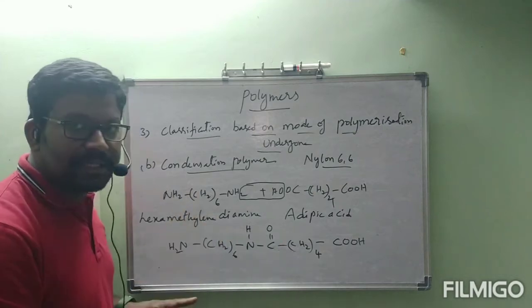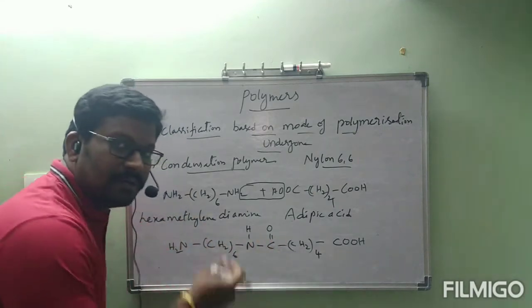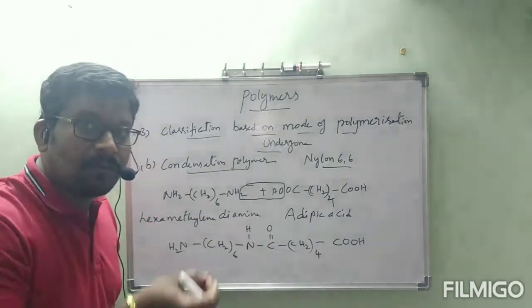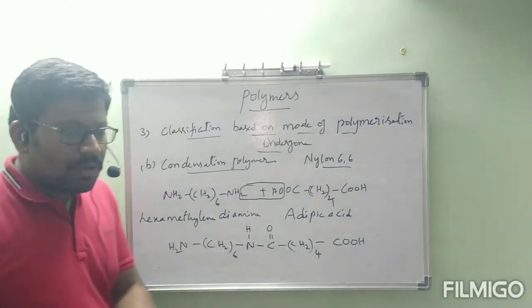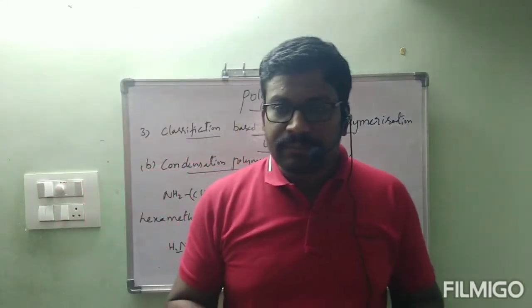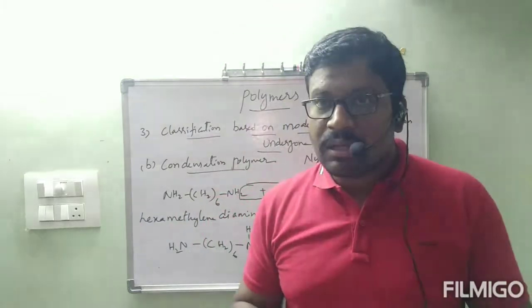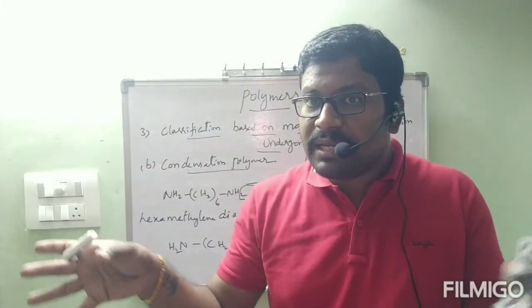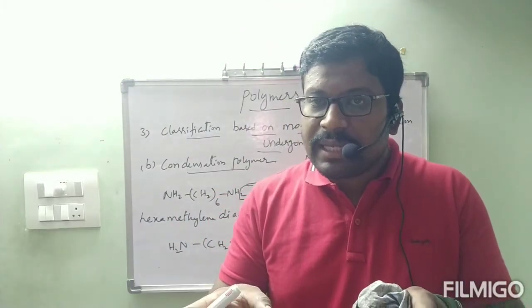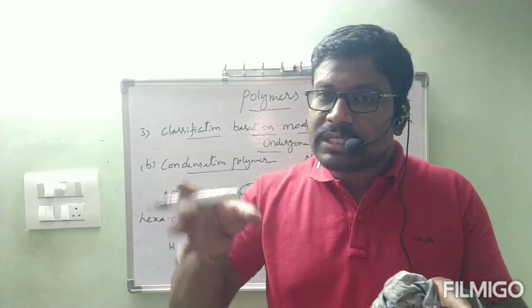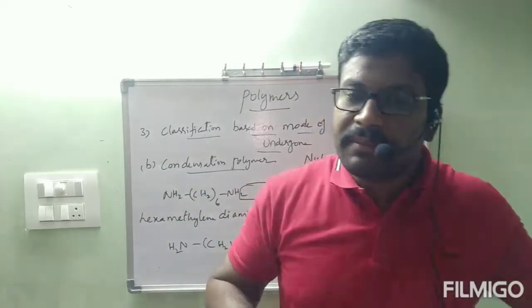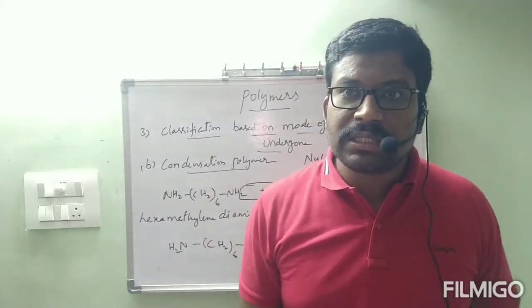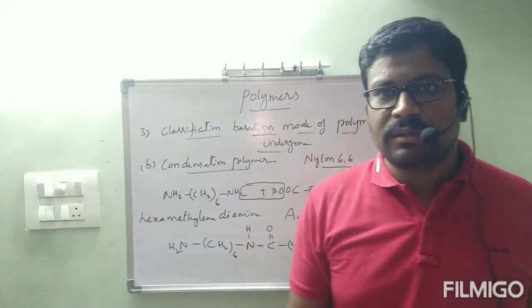Here this is not simply addition. Along with this derivative, we are getting one small compound like water, NH3, like that we will get. Here we got water. So while the polymerization is happening, these monomers, while they are combining with each other, will undergo polymerization in a way that small molecules like water, ammonia will be eliminated. That type of polymerization is called condensation polymerization.